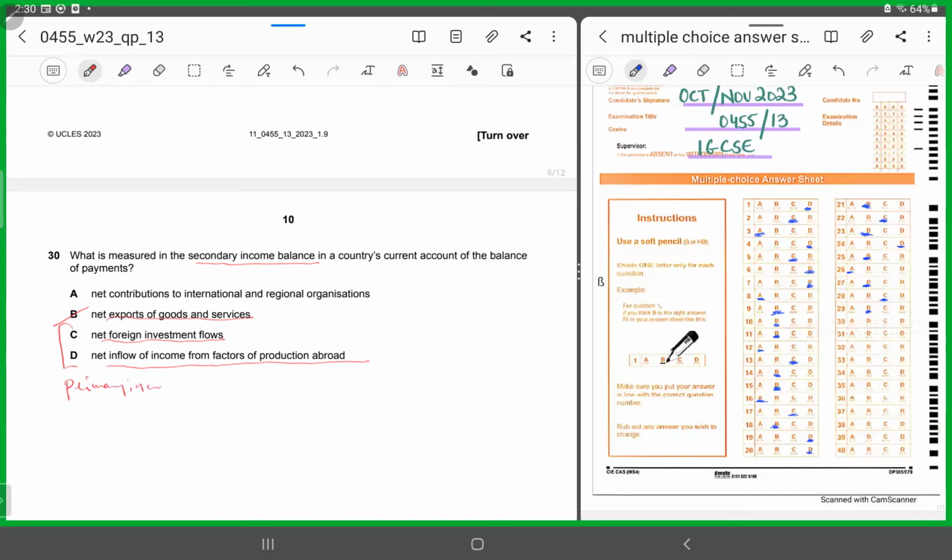So we are left with option A. A says net contributions to international and regional organizations. That's exactly what is a part of the secondary income balance. So 30 has to be A.